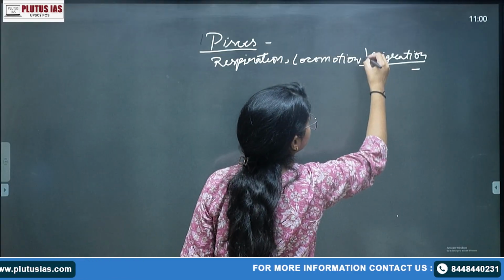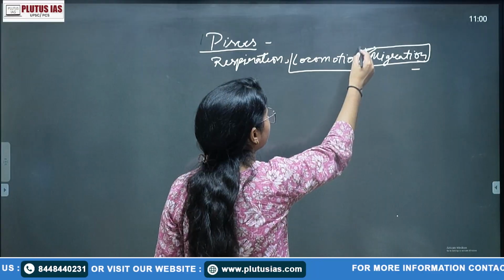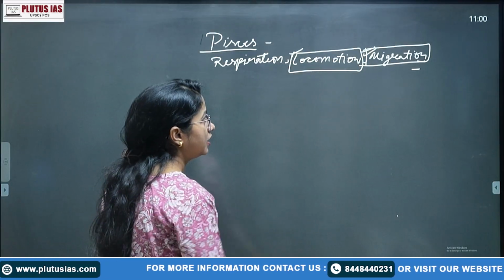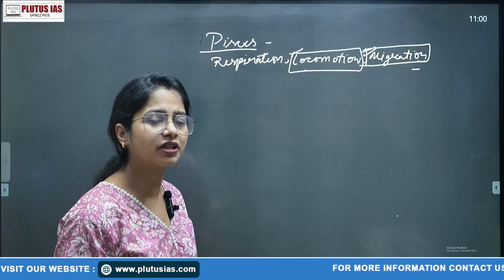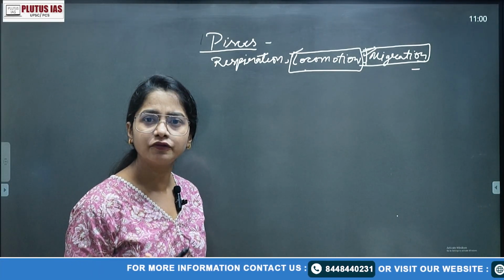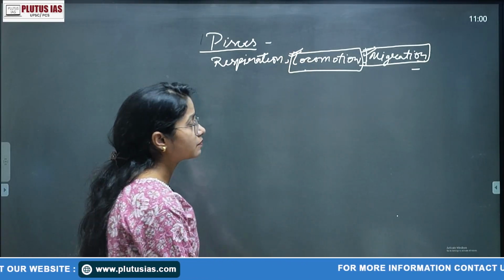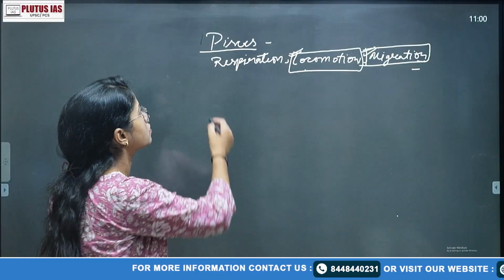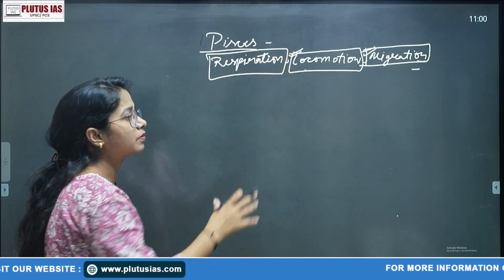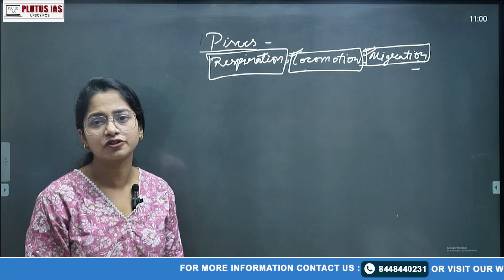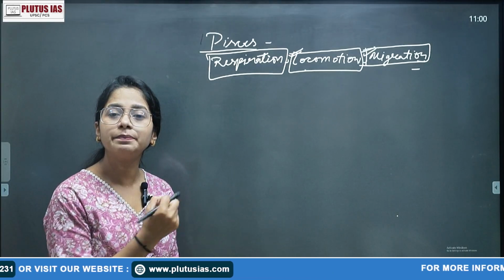We have seen that questions have come so many times from migration. But of course, the locomotion topic is also a very important topic. Even before starting migration, we have to know that fishes can move through locomotion, through swimming, right? But we have to know the types of locomotion, as it has also been asked in the PYQs. Respiration can be covered here also, but it is better to cover it in your comparative anatomy.